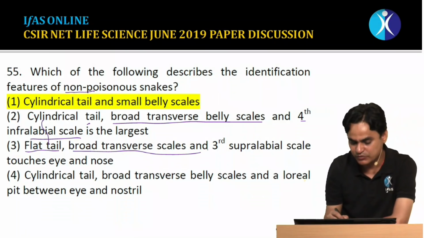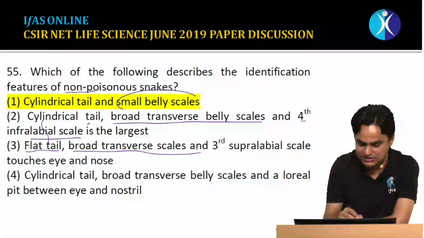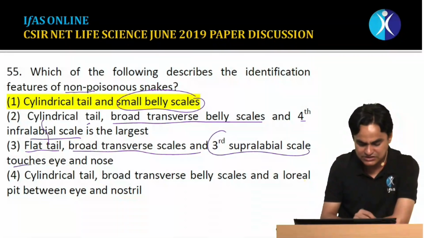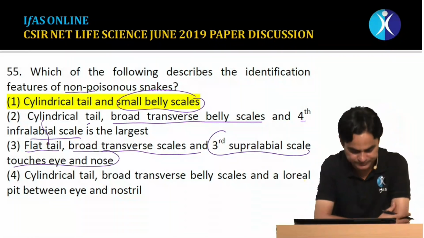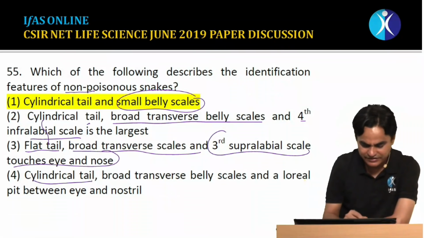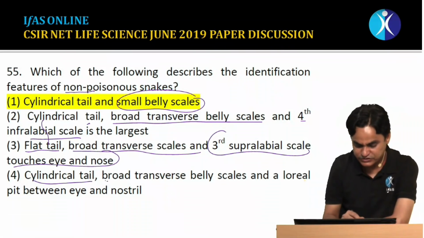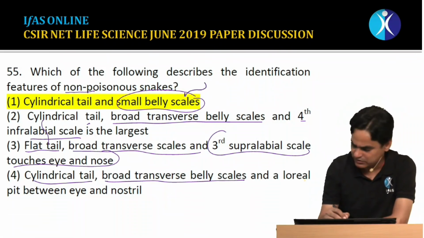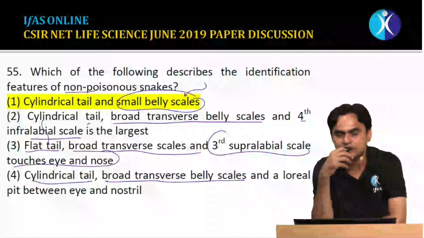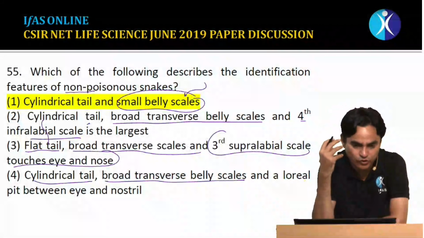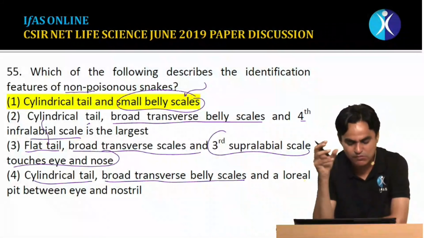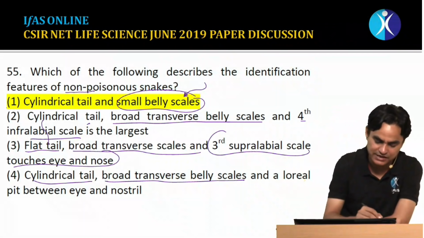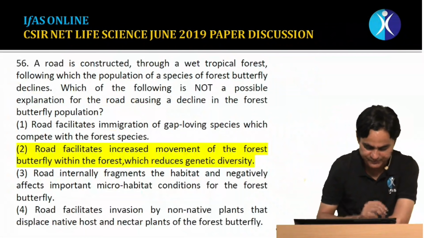Broad transverse scales with small belly scales are present only in non-poisonous snakes, while the third supralabial touches eye and nose. Yes, that is also true. They could also have a cylindrical tail, but poisonous snakes have broad transverse belly scales. Only the thing is that if you are in touch with this topic, non-poisonous snakes have small belly scales. So on the basis of this, you can move closer to the answer. The correct answer will be option 1.